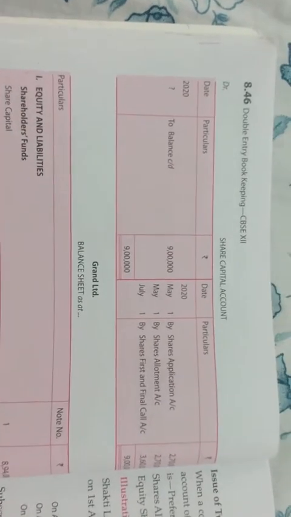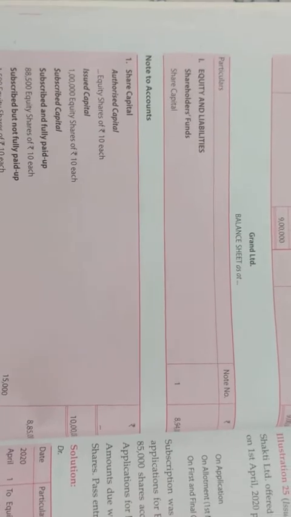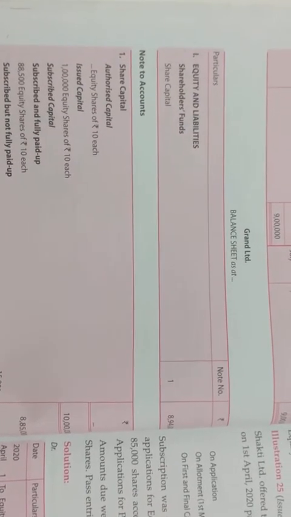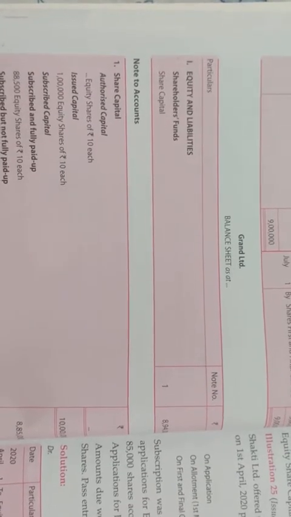Now see here, the share capital account is also prepared. You can also prepare it, no harm in that. Now the balance sheet is prepared. See equity and liabilities, shareholders' funds. Total amount received is 8,94,000. Again here an incomplete balance sheet has been prepared.